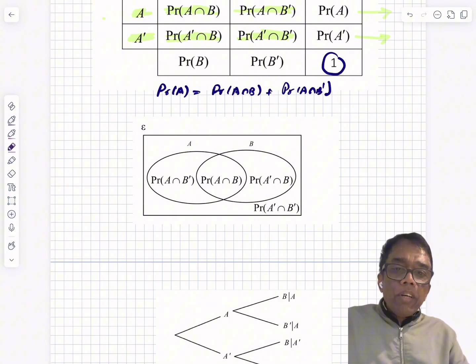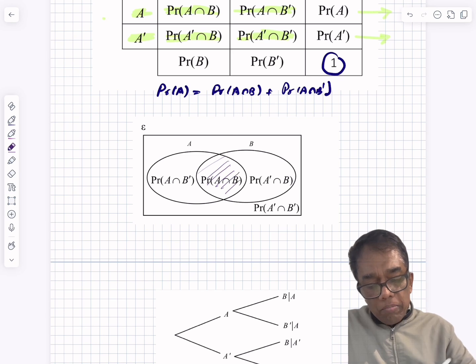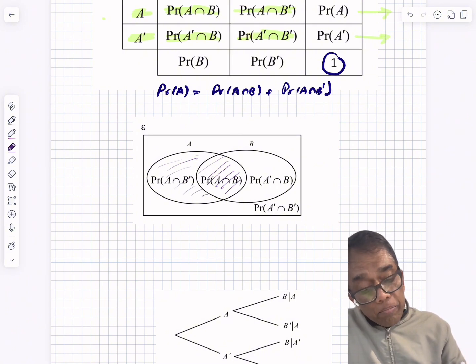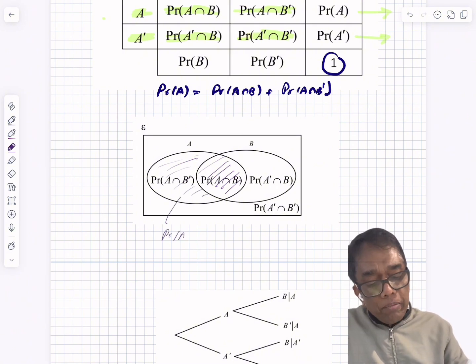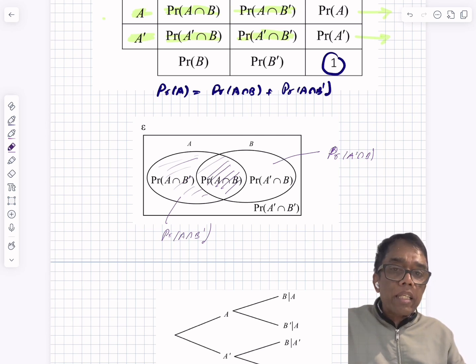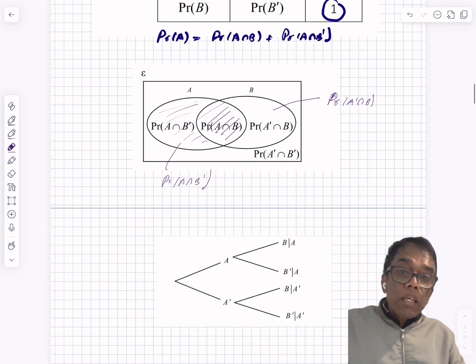In the Venn diagram, we know that this is the common region, the probability of A intersection B. This is the region of the probability of A but not in B, that means the probability of A intersection B dash. This is the probability of A dash intersection B. The outside is the probability of A dash intersection B dash, where dash represents the complement events of A and B.